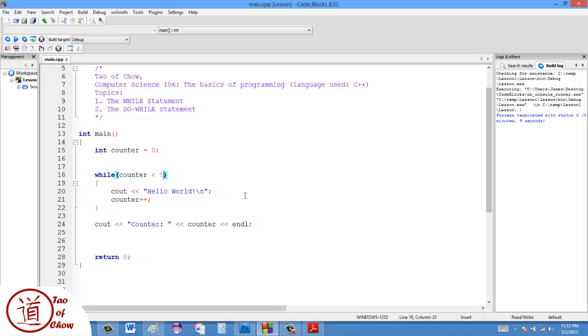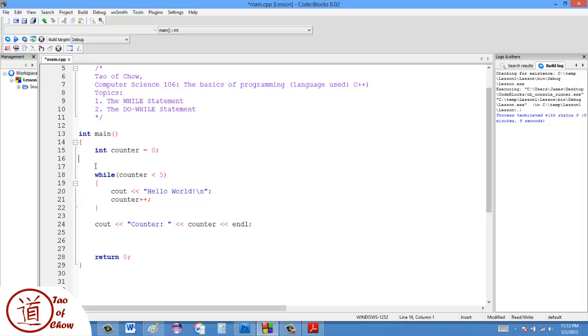Now, when we get this, we can also have different things as well. We could have an "and" with another variable being something, or an "or" with another variable being something. But for now, I'm going to keep it kind of simple. Right? That's essentially how the while loop works.